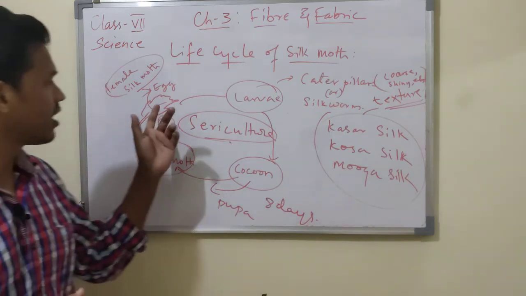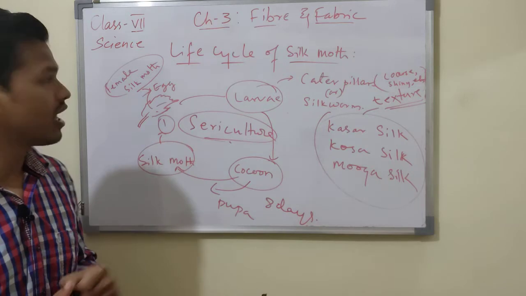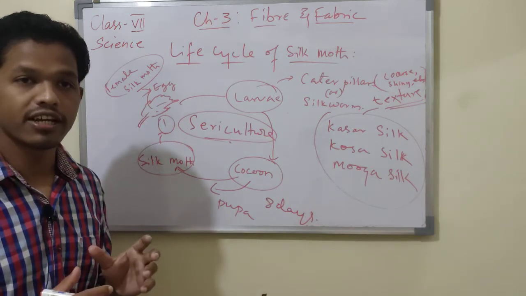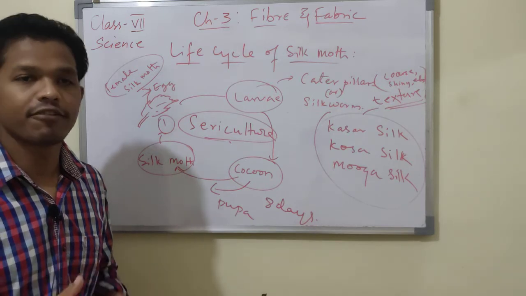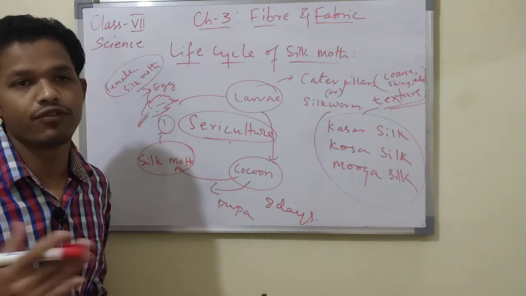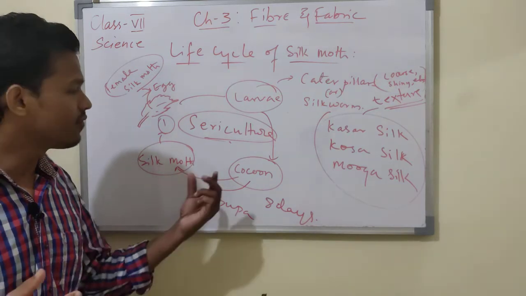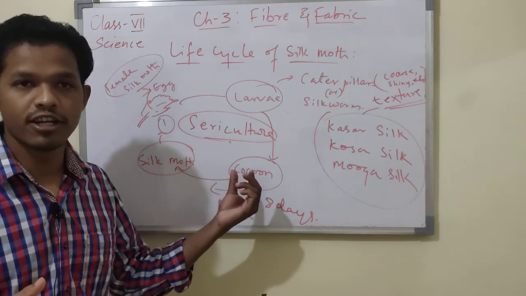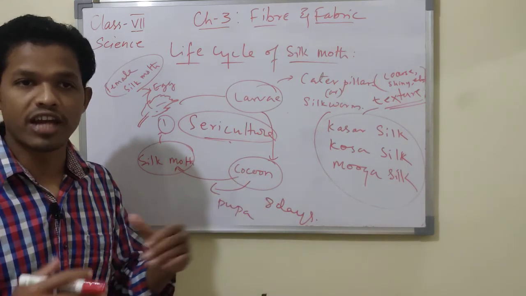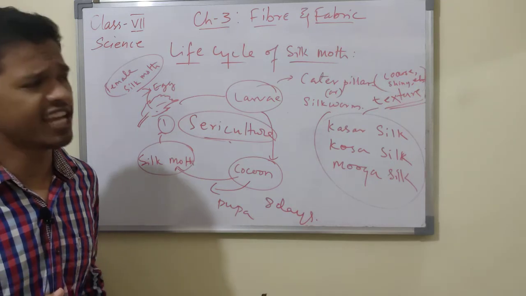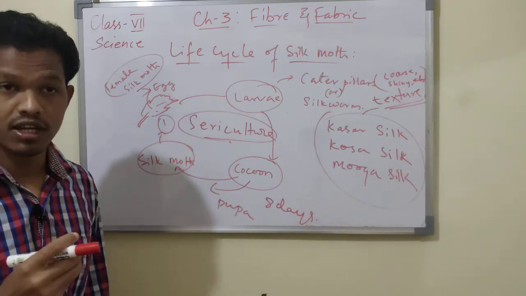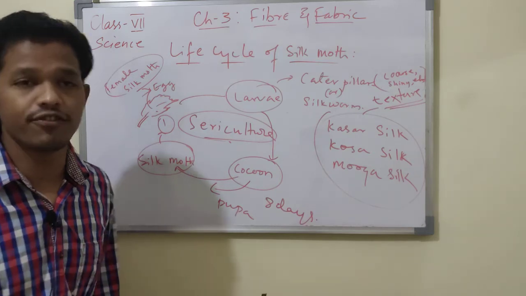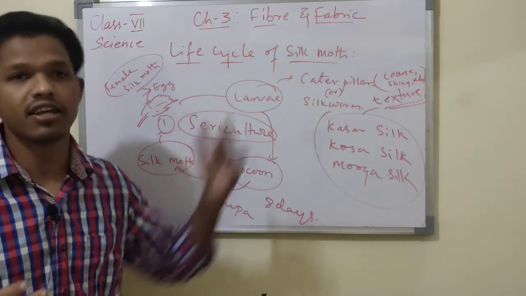I hope you understand the life cycle, the life history of the silk moth, and how this silk moth helps in obtaining silk fiber, which is used for a variety of fabrics. This silk fiber, obtained from the mulberry silk moth, is used for dyeing in a variety of colors, and it is very expensive nowadays. Because of its expense, we use some artificial fibers, which we will study in 8th class.